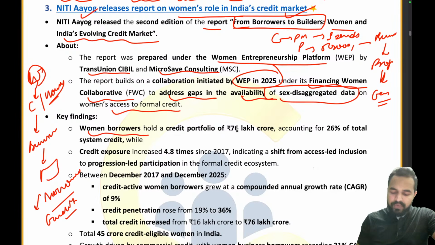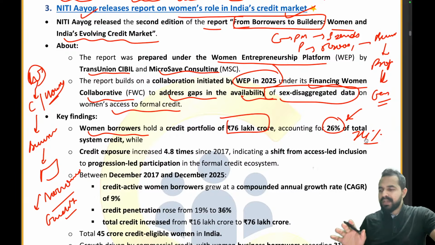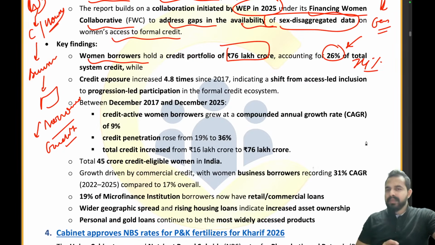So now we have got that particular data, and from it we are able to understand that women borrowers hold a credit portfolio of 76 lakh crores, which accounts for 26% of the total system credit. That means if 26% of the credit is going to women borrowers, then the remaining 74% is going to men borrowers. I hope this is clear to everyone. Okay, so 76 lakh crore and 26% of the total system credit, right?